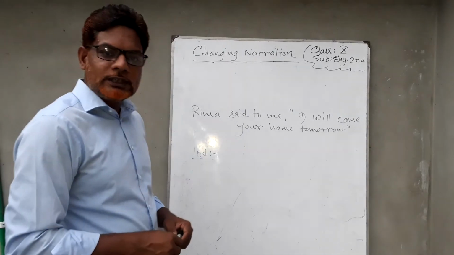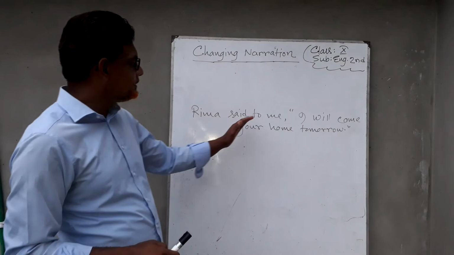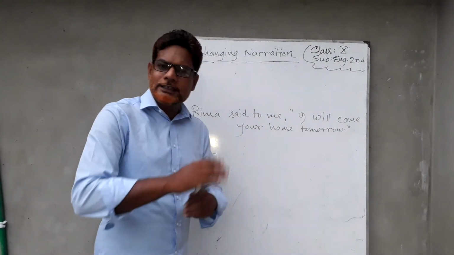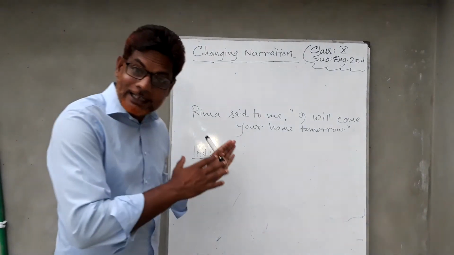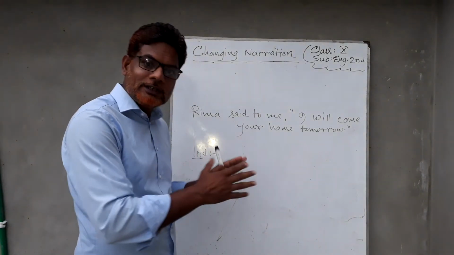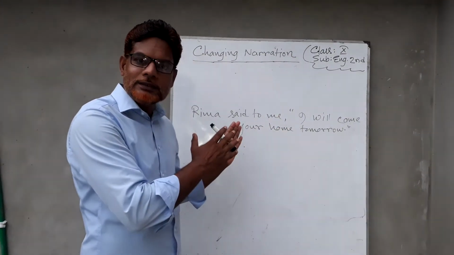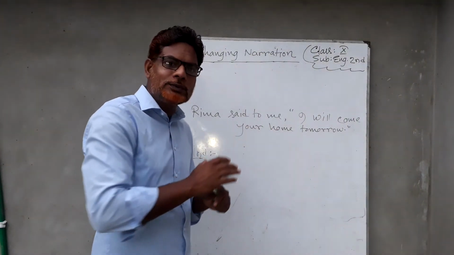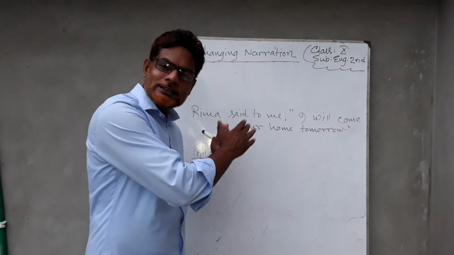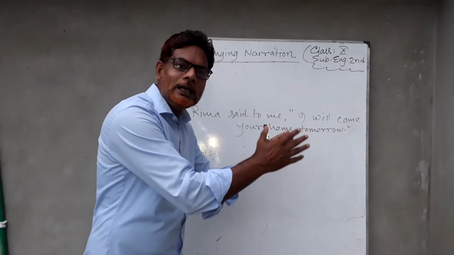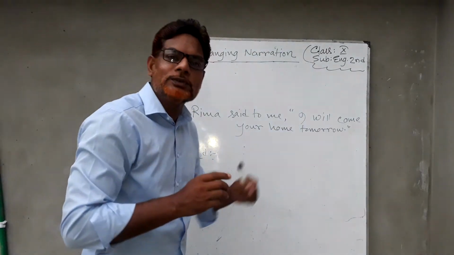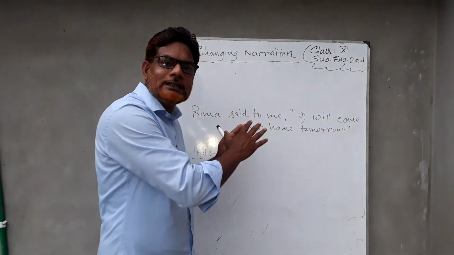Dear students, look at another example. Rima said to me, "I will come your home tomorrow." How can we change the direct narration into indirect? It's direct. Is it clear? Yes. Because there are two parts. One is the reporting verb and the other is the reported speech. One is outside the inverted comma, it is called the reporting verb, and the other part is inside the inverted comma, it is the reported speech. That means this is a direct narration.